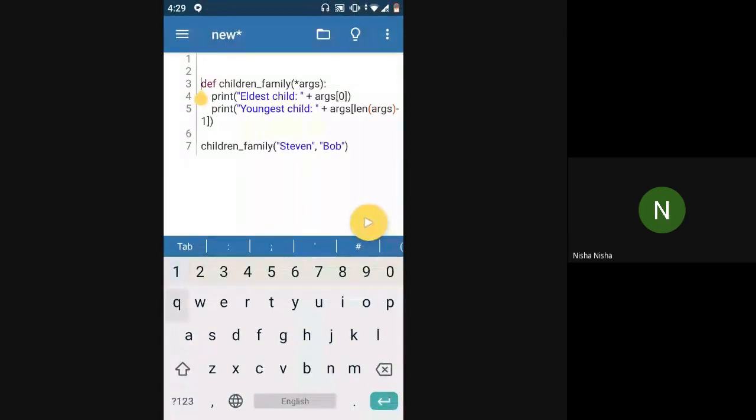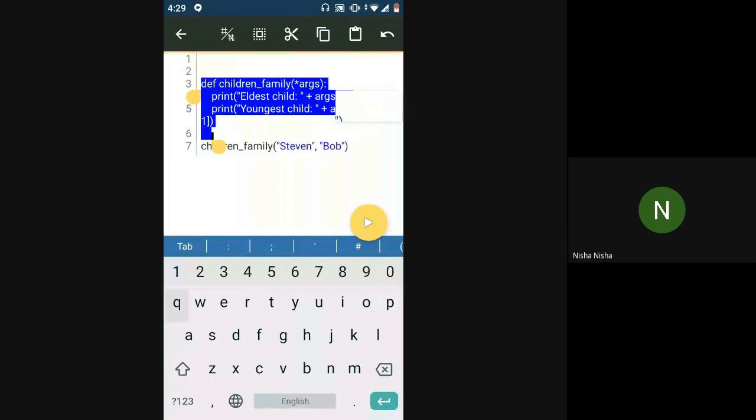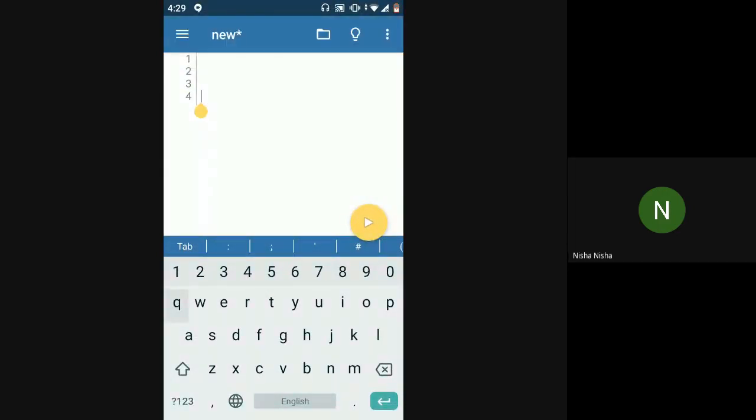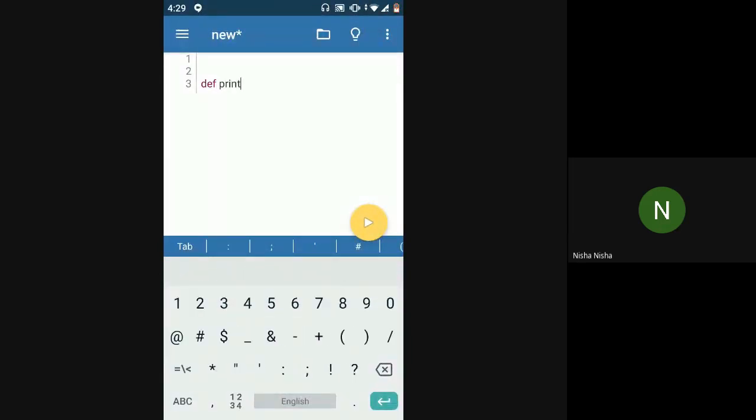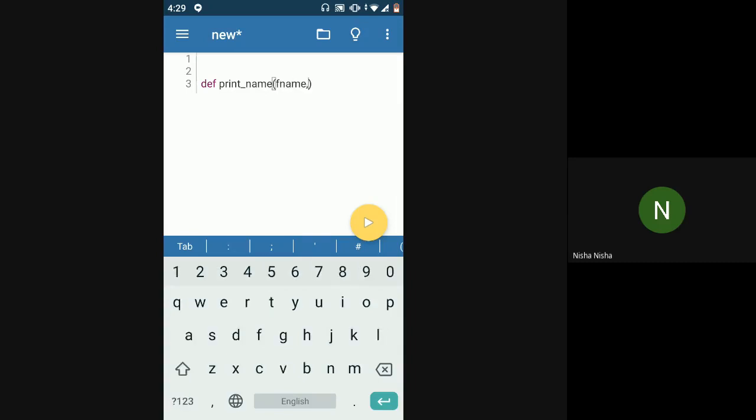There is one more technique which you can use while calling a function. Just remove this. Okay. So now if I'm trying to print my name, for example. Okay, so I'll just say print name. Okay, so I have my first name, or F name, and I have my last name, or L name.